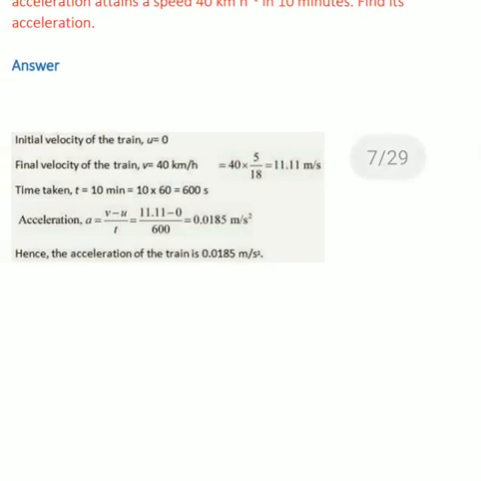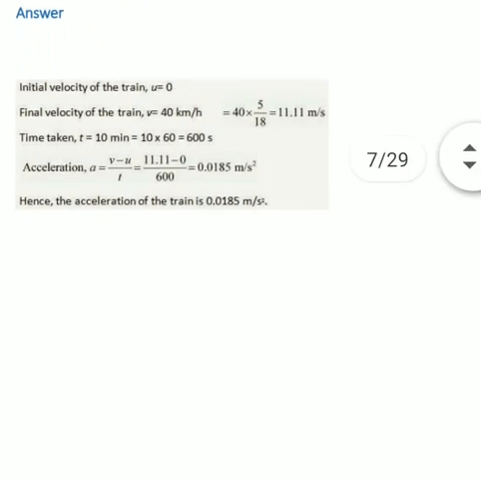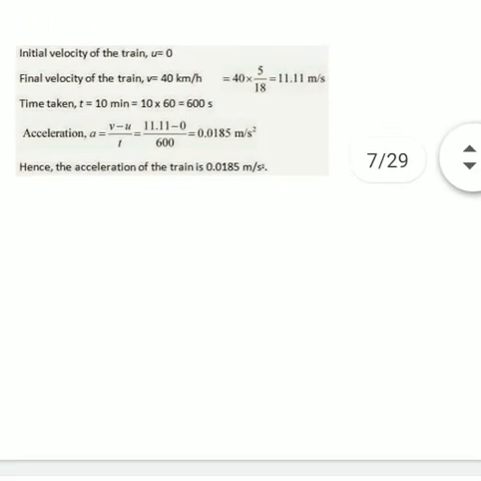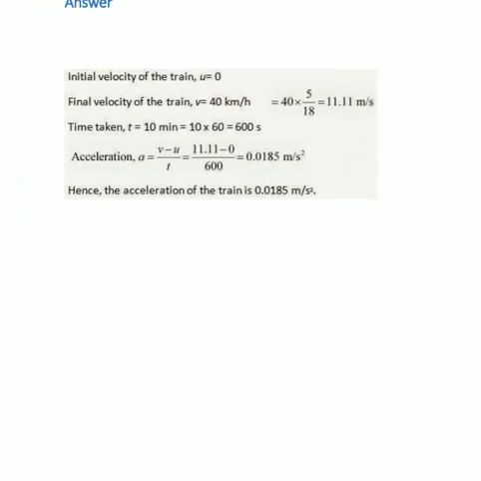Find its acceleration. We have to calculate acceleration. Initial velocity is 0. Final velocity is 40 km per hour. Firstly, we will convert 40 km per hour into meter per second, and we know that when we convert kilometer per hour into meter per second, we multiply the given digit by 5 upon 18.